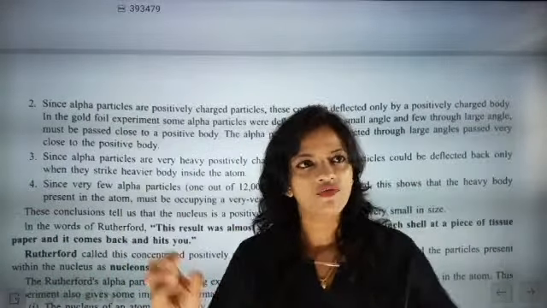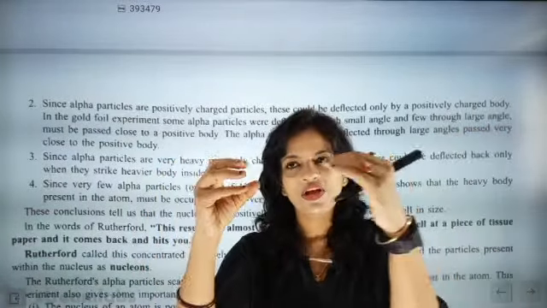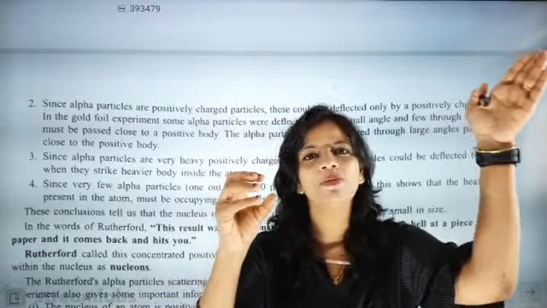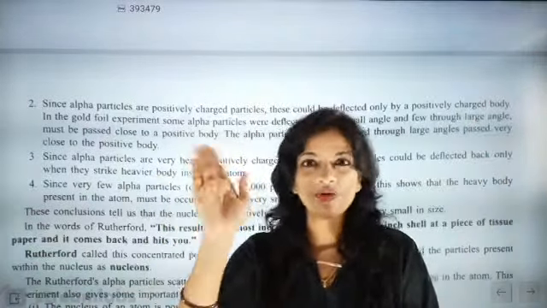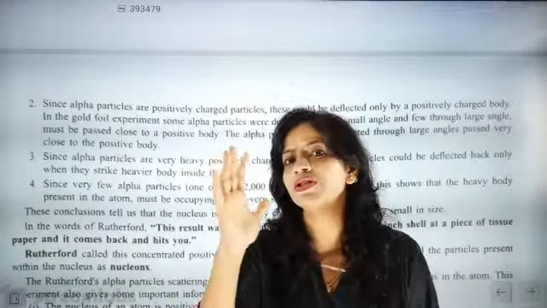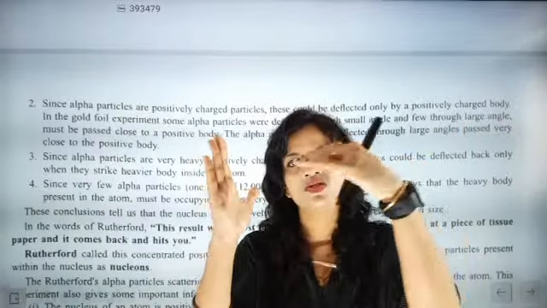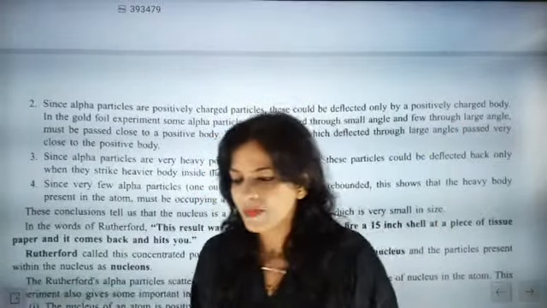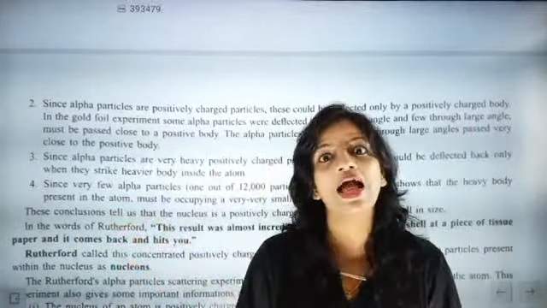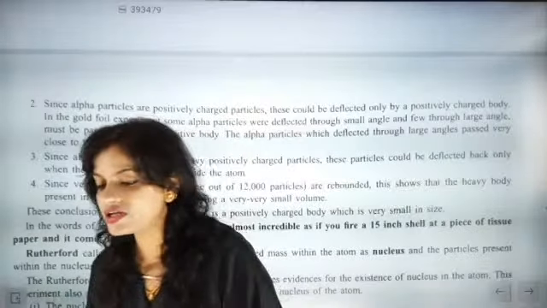Only then will it have the capability to bounce them back. If the nucleus were not that highly positively charged, then the heavy positive particle would just cross it. But here it is not crossing; it is passing and making certain angles if it goes very near the nucleus. I hope you have understood.